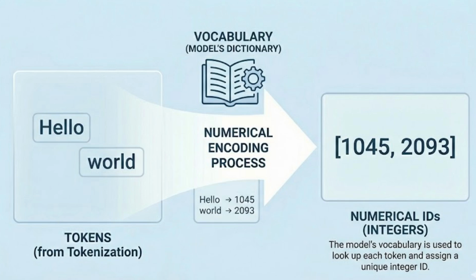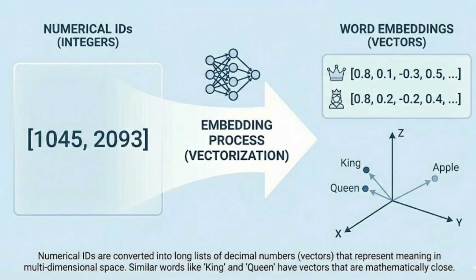We already have the numerical encoding: the two tokens hello, world become numbers like 1045, 2098. Now we convert these numbers into vector formats. The list of numbers is passed into the model, and it converts those numbers into vectors.